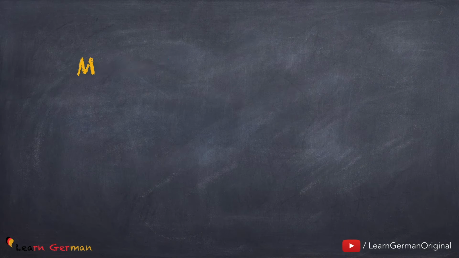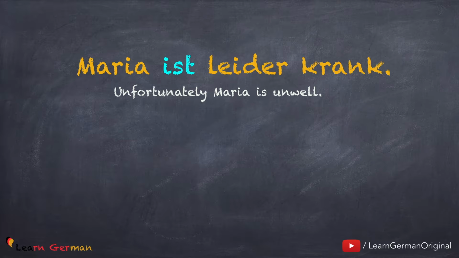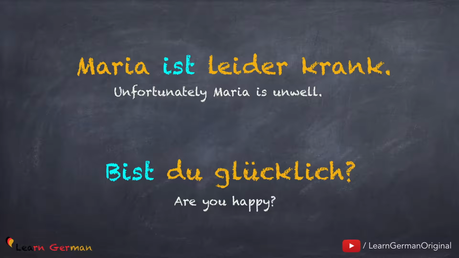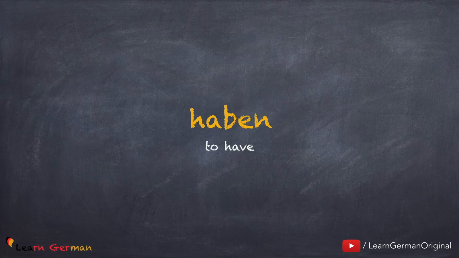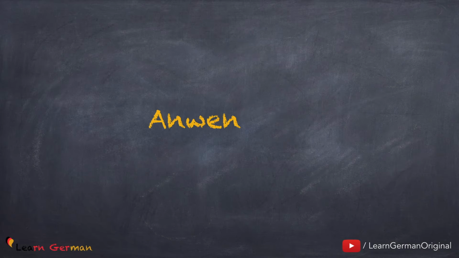Similarly, here are a few examples with the verb sein. And the first one is Maria ist leider krank. Bist du glücklich? Here also, do observe the verb conjugation and its position. Now let's come to the verb haben. Haben can be used in many contexts. Here is the Anwendung.